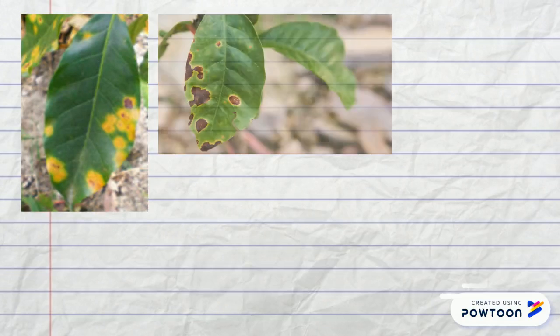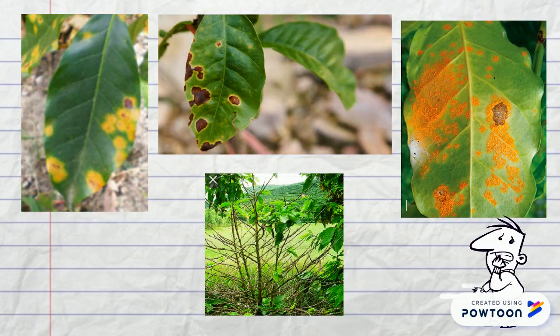Signs and symptoms of coffee rust include small yellowish lesions on the undersides of the leaves, urediniospore sporulation from lesions, which are orange in color, chlorotic spots on the upper surface of the leaf, and finally, the lesions become necrotic.